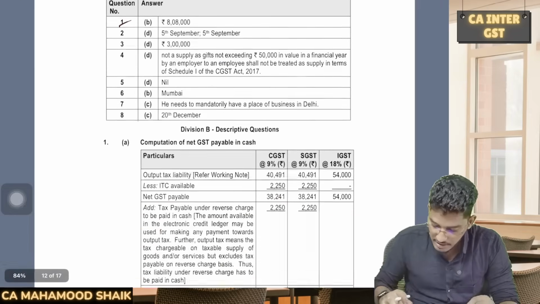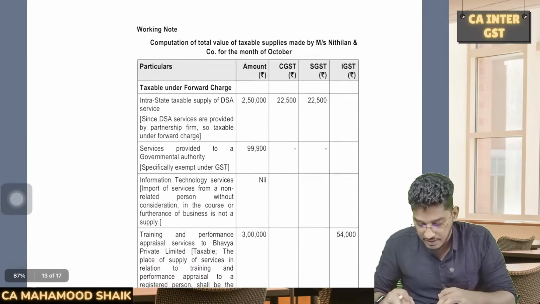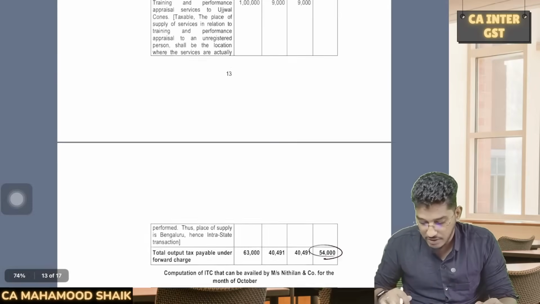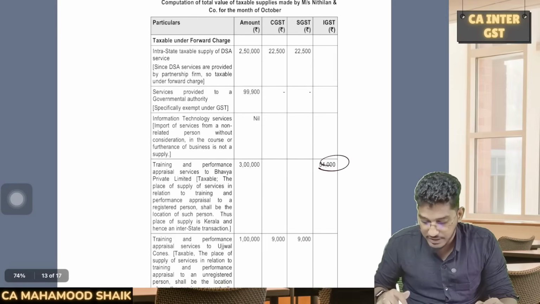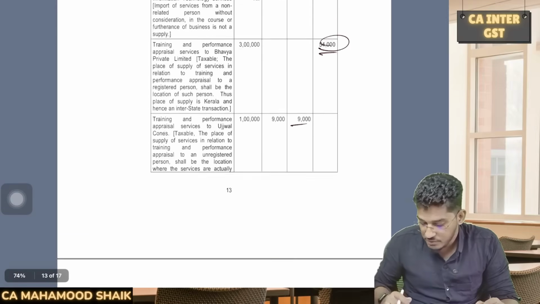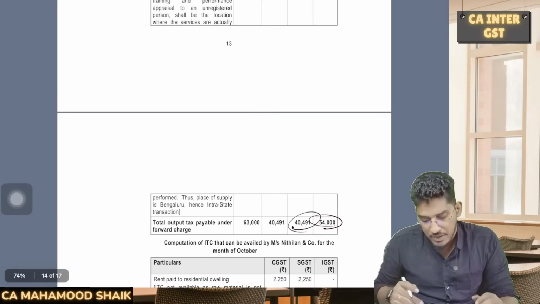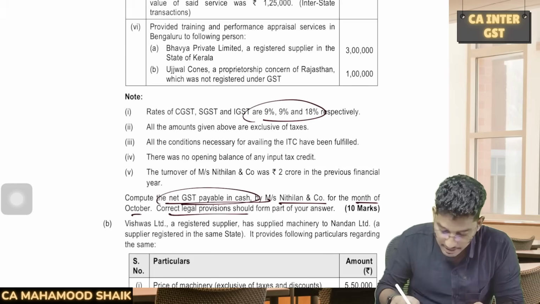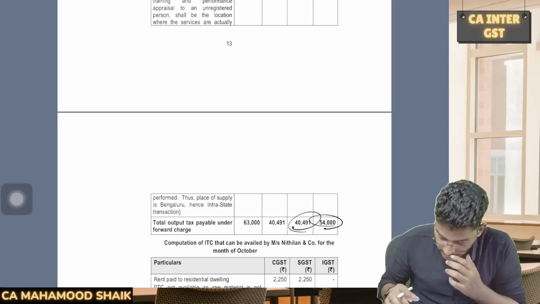See, in the answer, they have done one mistake. They have done one arithmetical error. So when you are adding those columns, the figures will not match here. So they have given some wrong figures here. They told 50,000, 54,000, this is fine. But when they are adding up, here they have done the wrong totaling. But the overall answer will remain the same, but there is a wrong totaling. But anyhow, let us try to solve this. We'll try to solve it from our perspective.